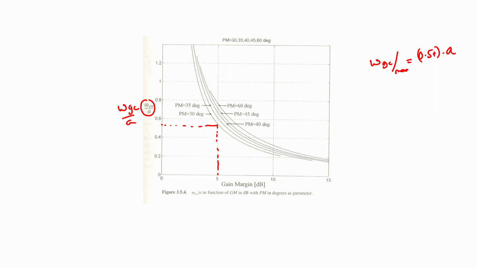So, our best possible gain crossover frequency is at most 50% of A if we expect a gain margin of 5 dB.